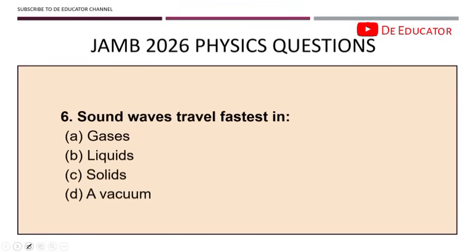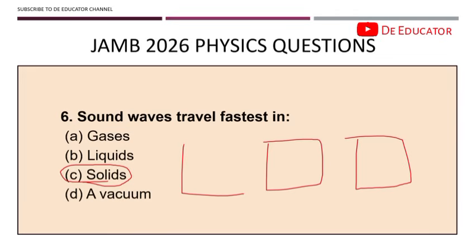So now, moving on. Sound waves travel faster in. The correct answer is solid. Sound waves travel faster in solid. Take note, particles are closest in solid. So let me draw three media: this is solid, this is liquid, and this is gas. This is just an analogy.